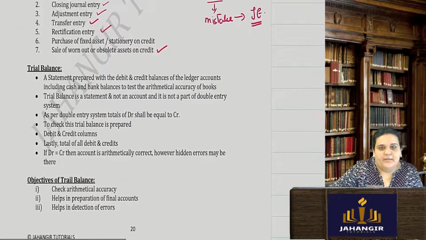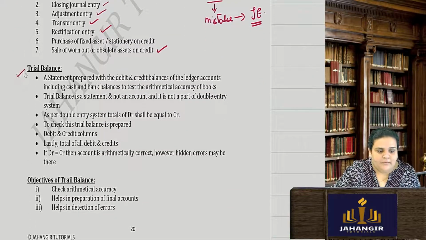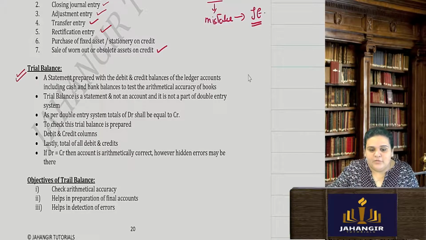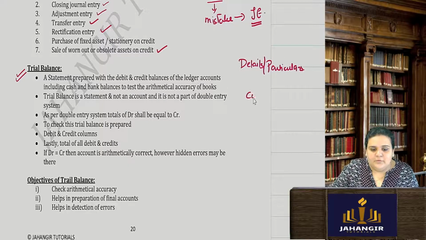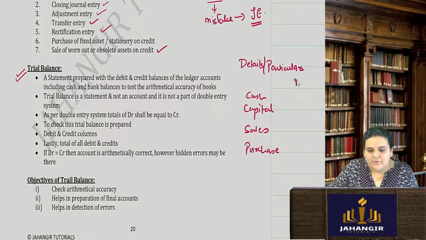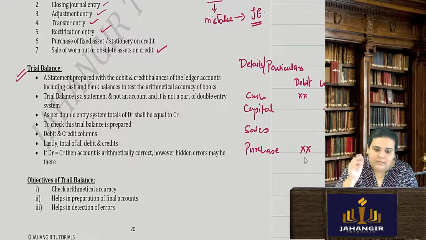Okay. And then from the ledgers, we prepare a trial balance statement which gives you the details of all the accounts, that is the particulars. Say you have cash, capital, sales, purchase, all taken from your ledgers. You have the debit and you have the credit. So sales again in credit, purchase in the debit column. With the help of this trial balance, we prepare the profit and loss account and the balance sheet.